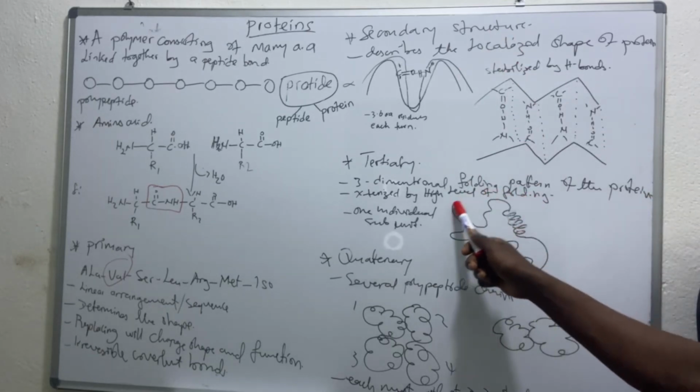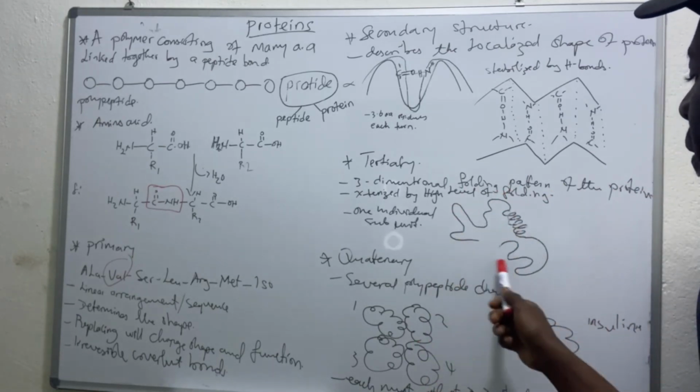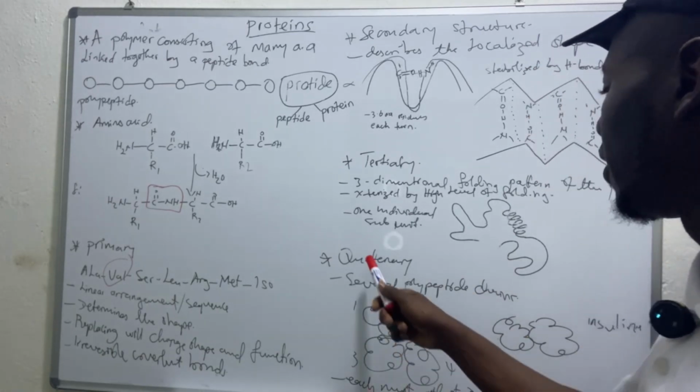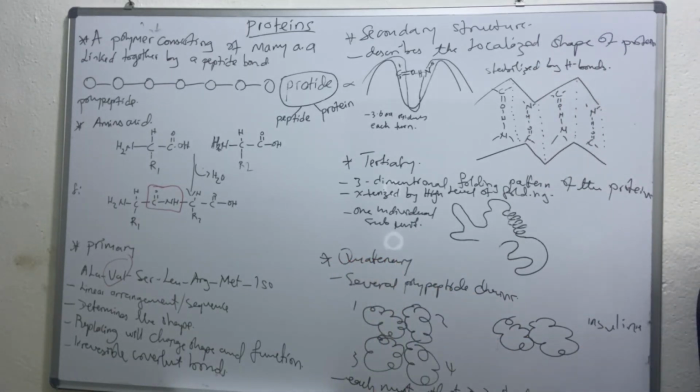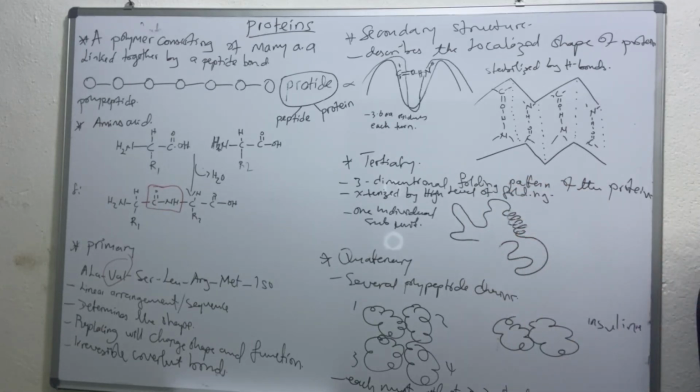And when we have more than one tertiary structure reacting together, it gives us what is known as the quaternary structure, which is several of these polypeptide chains interacting.